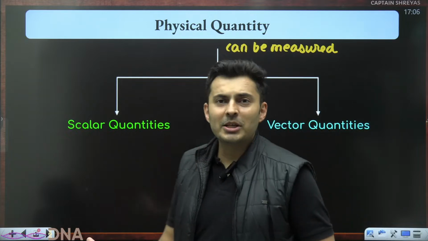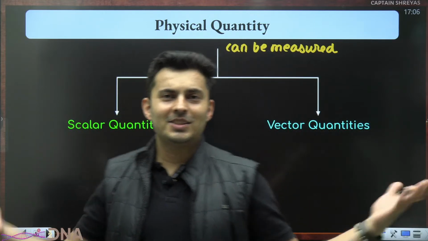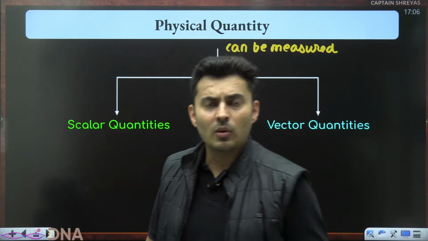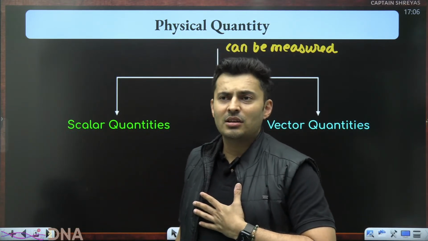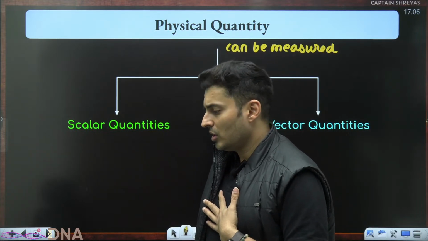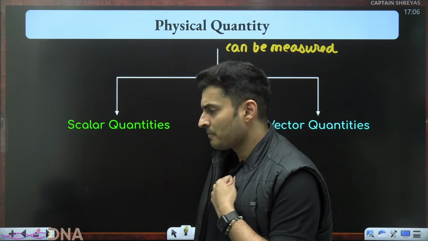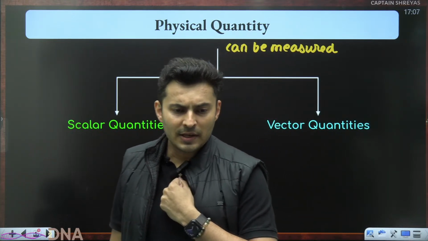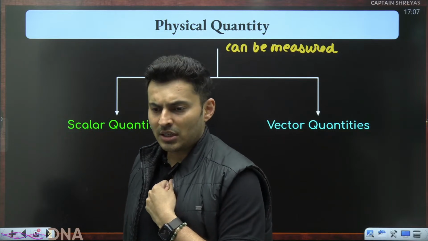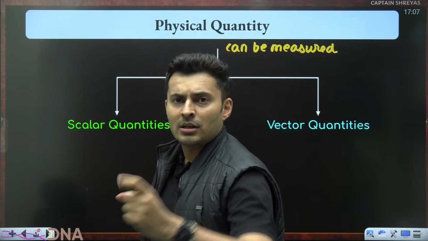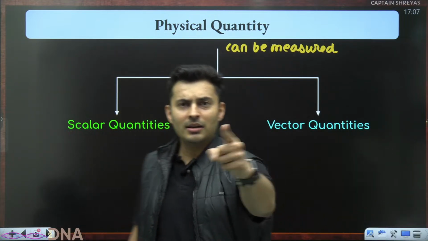Scalar, a lot of people say, sir, it is just like me, sir. My life, sir, is like a scalar, sir. Why so? Sir, I don't have direction in my life. Sir, I just have some number. I have marks. I have got these many marks in NEET. But sir, I don't have direction. Sir, I'm getting these many marks in my mock test. I have magnitude. But sir, I don't have direction. Don't worry. I will make you a vector if you attend the RNA batch.